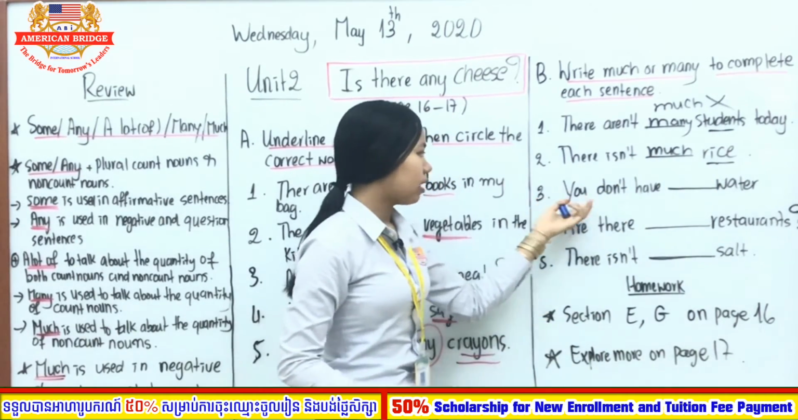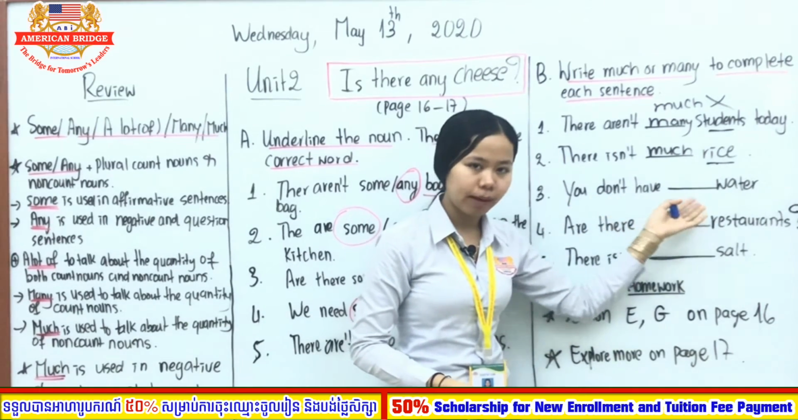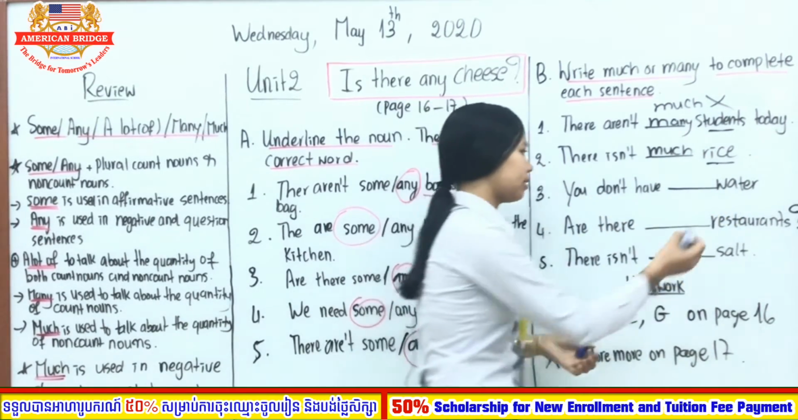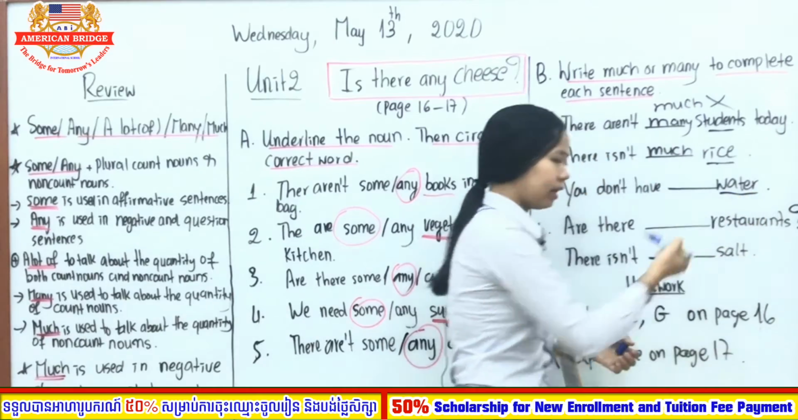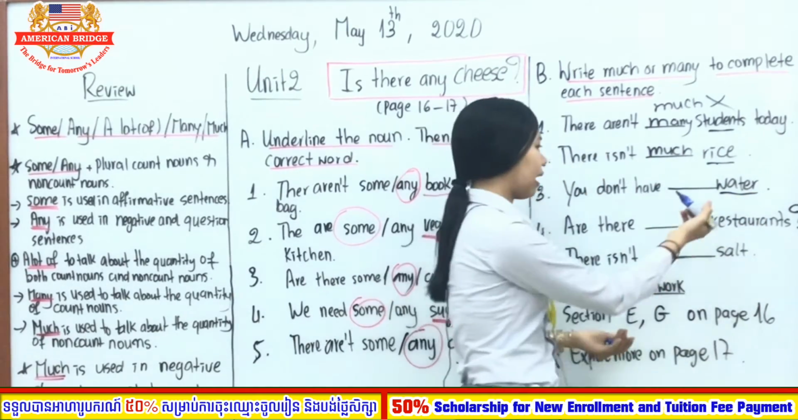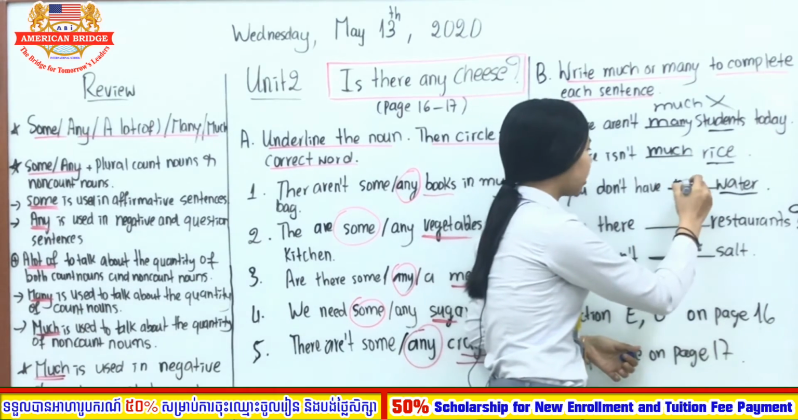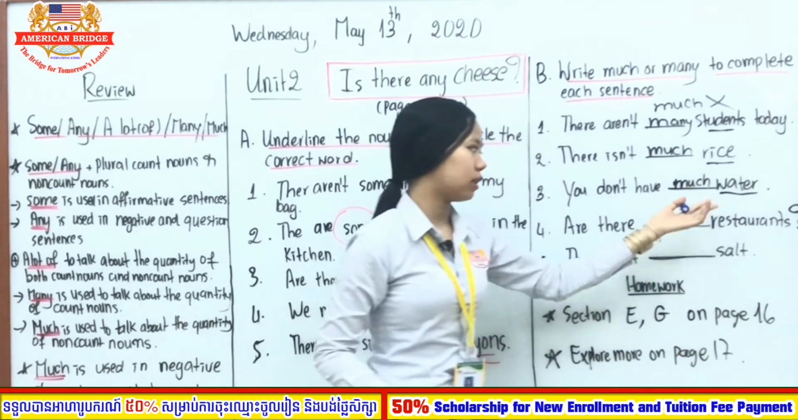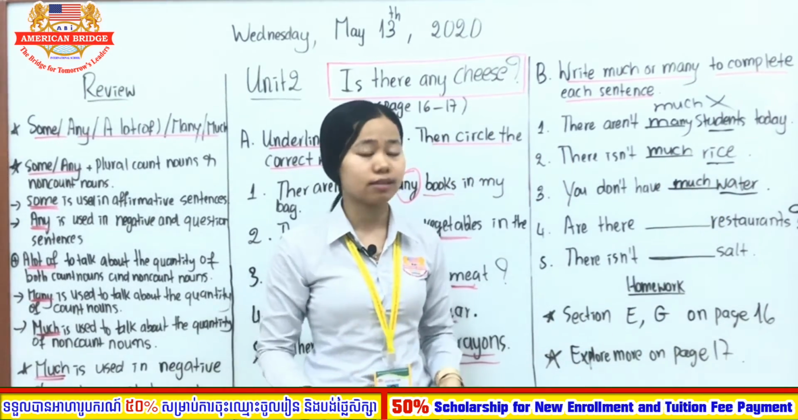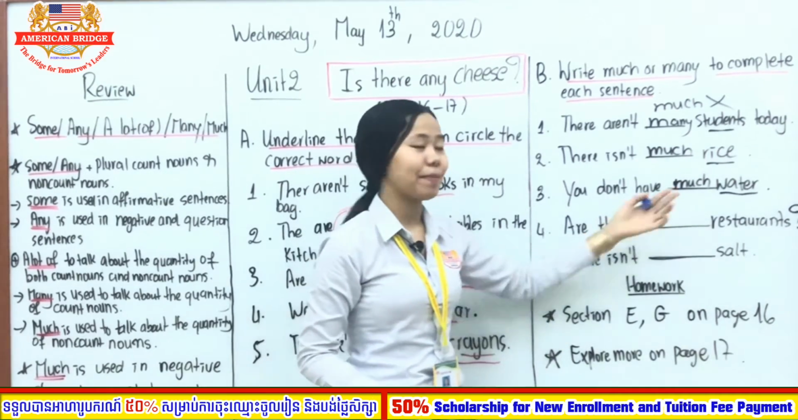Okay. Number 3, you don't have blah blah blah water. So water is a non-count noun. So we need to use, of course, much. You cannot use many at all. Much, because much is used with the non-count noun, and water is a non-count noun. So much is the best answer.